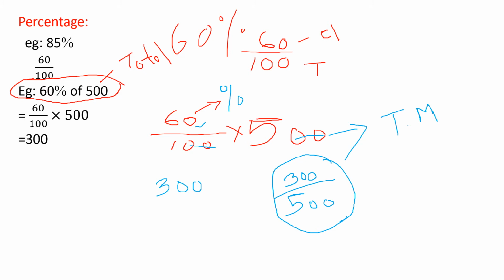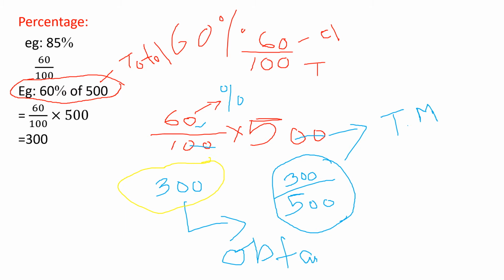So what is the amount obtained? 300 is the obtained amount or mark. So 60 is the percentage, 500 is the total amount, and 300 is the obtained mark or amount.